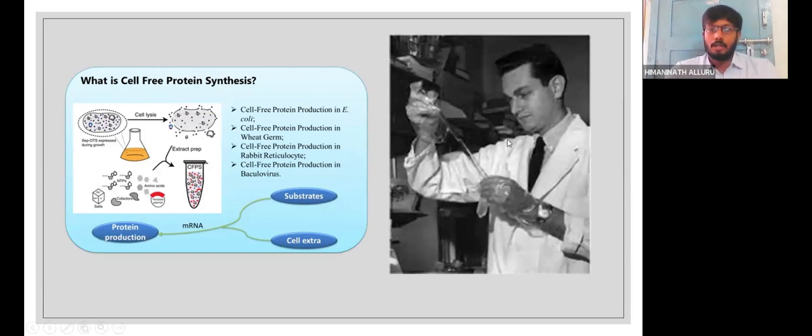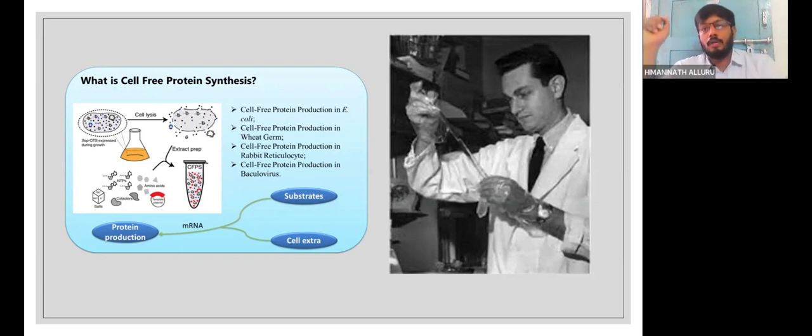Here is a photo depicting Marshall Nirenberg, showing how he was doing the cell-free system. In the other image, where the cartoon diagram is shown, this is how the cell-free system is made. In the cell-free system of protein synthesis, all the required materials for protein synthesis will be isolated from the cell. Later, in a simulated environment in the vial itself, it will make the protein. So this is the cell-free mechanism of protein synthesis. Children can even be informed about this.